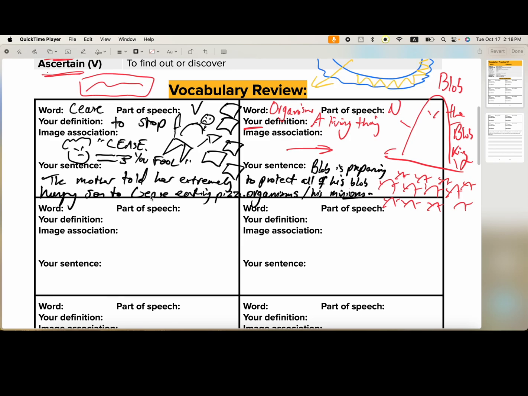There we go. Fantastic. To cease eating pizza. Well, why should the boy cease eating pizza? Well, simply because he's overeating. One of the biggest problems we have on earth is that we overeat. We consume too many resources and too much of things. And we really are causing so many problems. We have to cease doing stuff that we don't need to do.